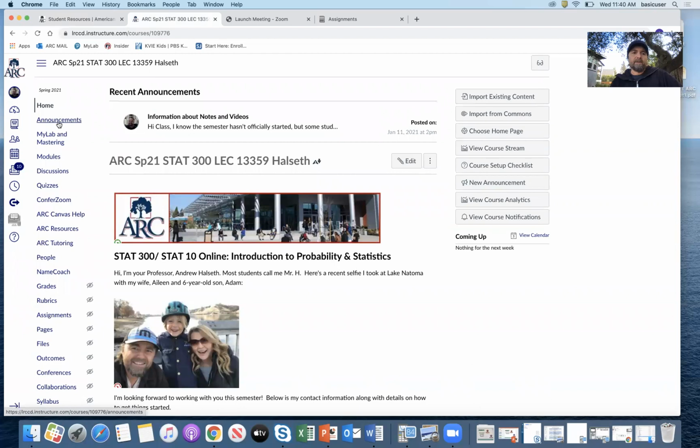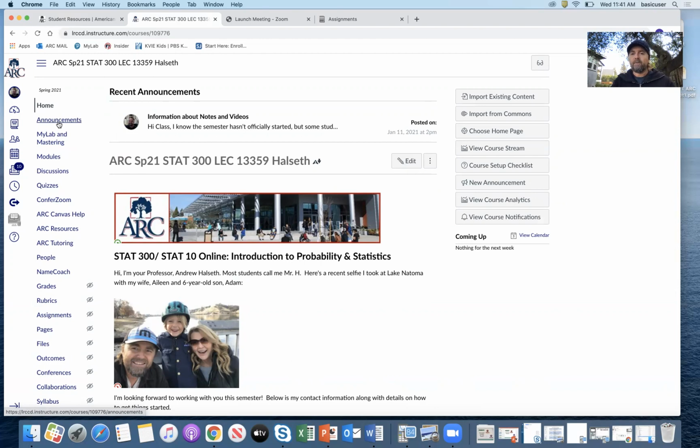The first one is announcements. I'll be sending out a lot of announcements, at least one per week, with due dates, reminders, helpful tips, and important information about exams. So you definitely want to be getting those. Check them frequently in Canvas.